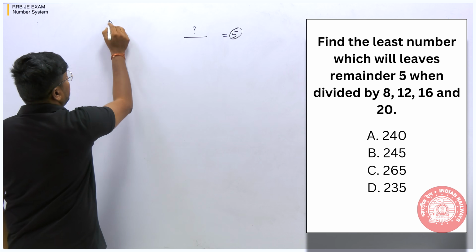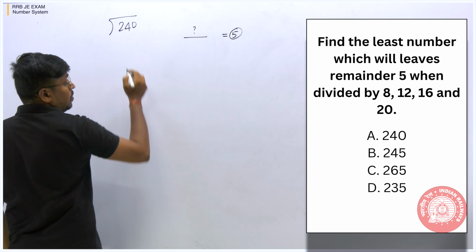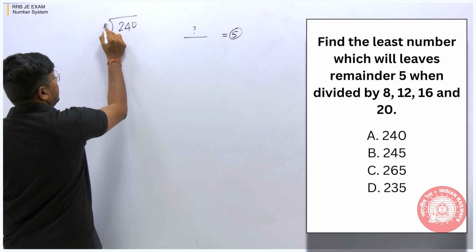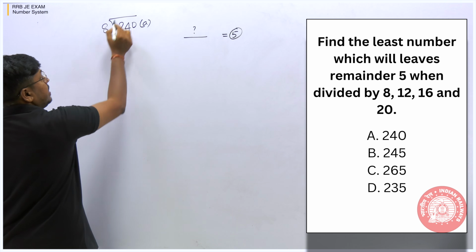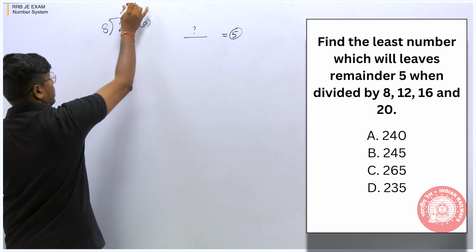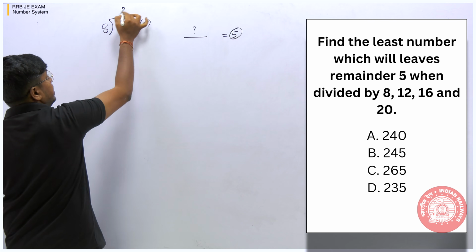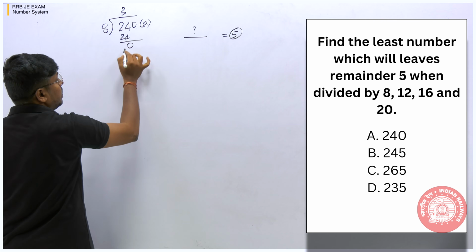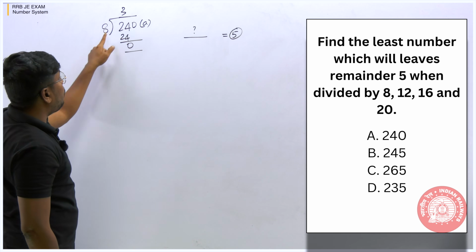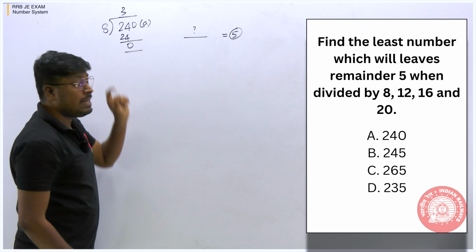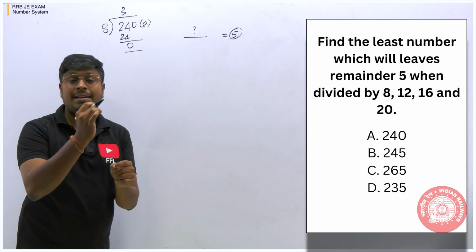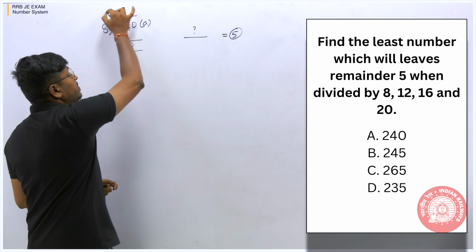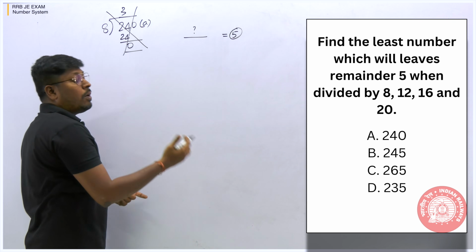When you take 240 and divide by the first number they have given us, 8, 8 3s are 24, 0. So when I divide 240 by 8, we are getting a remainder 0, but according to the question, we have to get a remainder 5. So definitely option A is wrong. Go with option B.